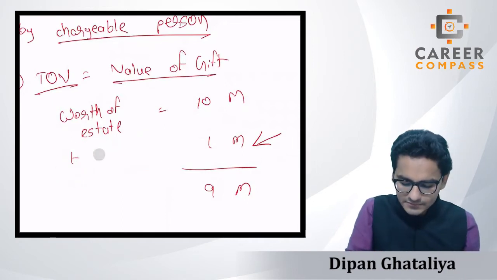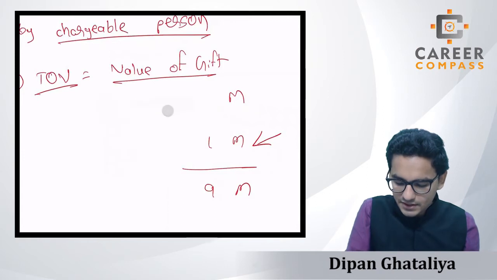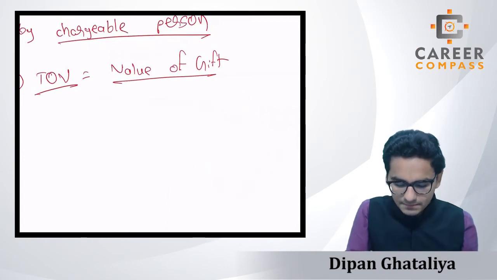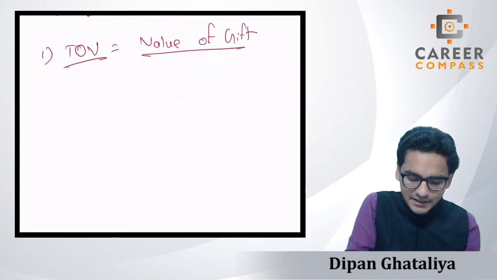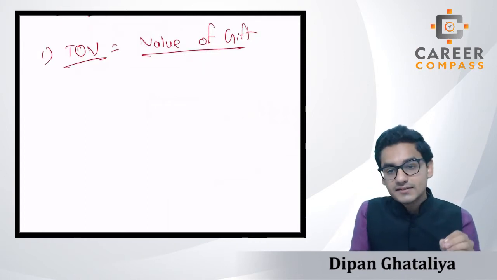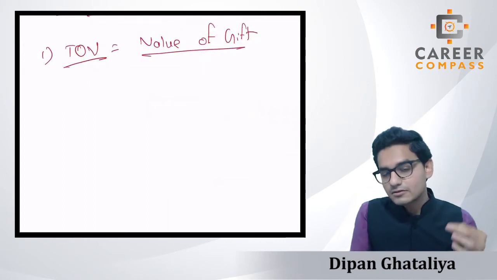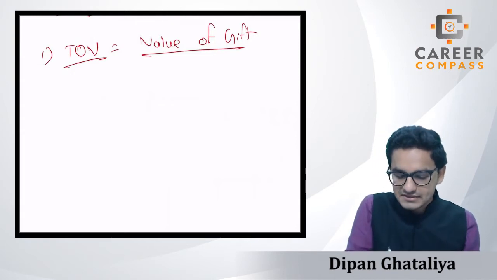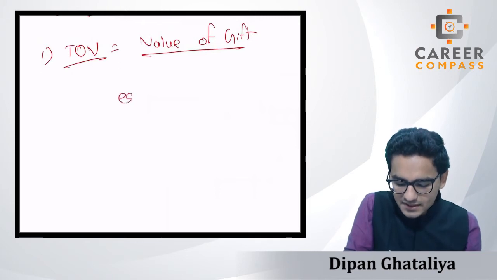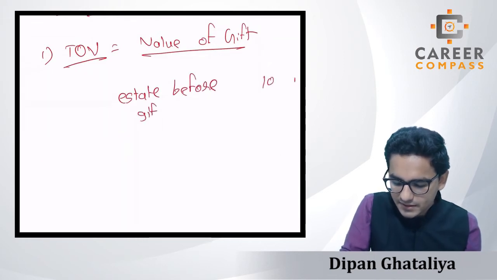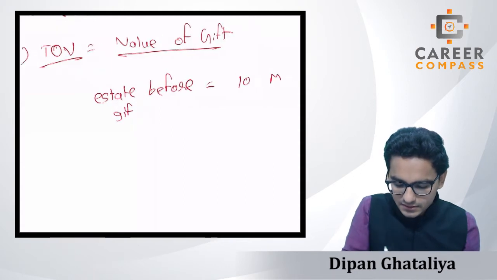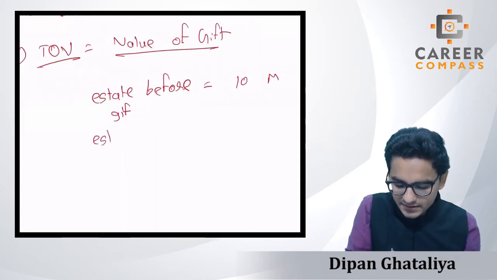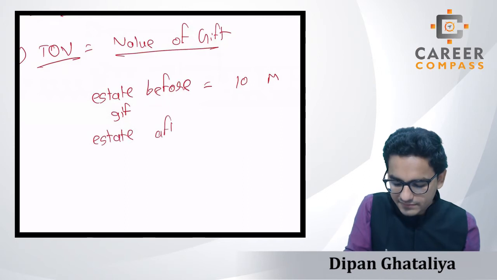And most of the time, students, they will give it to you in the examination, and you don't need to calculate that part, so don't worry about it. But sometimes, students, in the case of the FCX, they may ask an MCQ to calculate the transfer of value. Now, how do we calculate the transfer of value? Simple, we just need to compare the estate before gift, that is 10 million in our example, with the estate after gift.